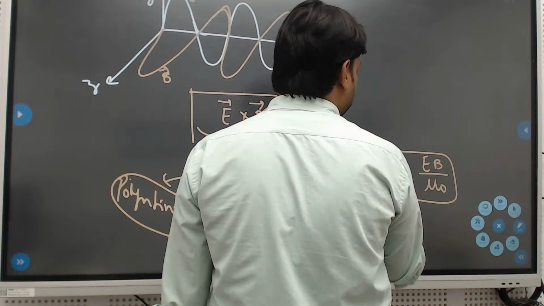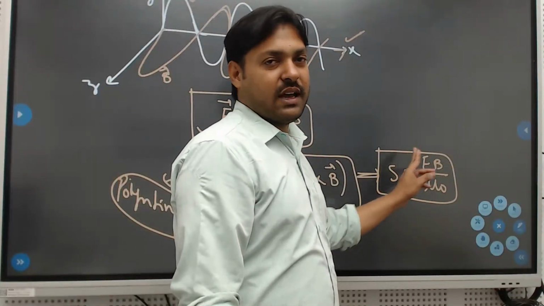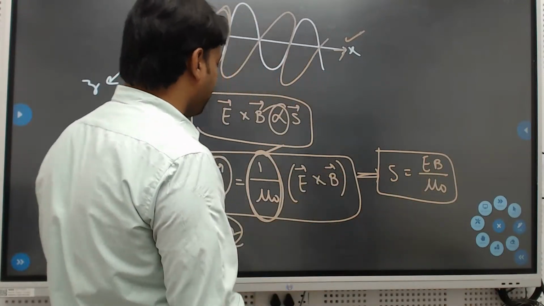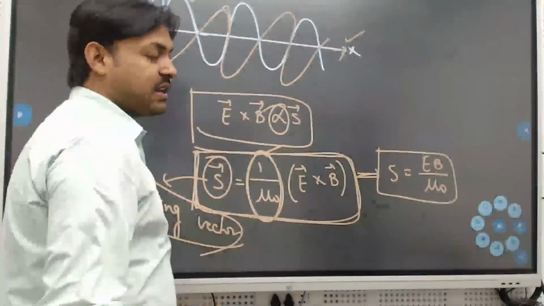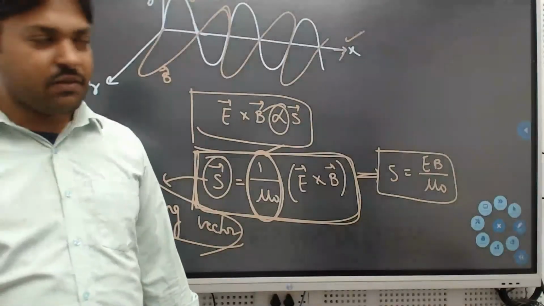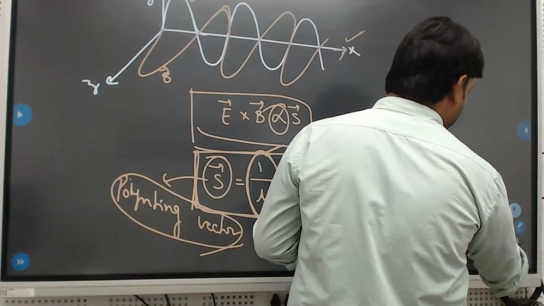With respect to direction, you go with the S vector equals 1 by mu naught times E vector cross B vector.